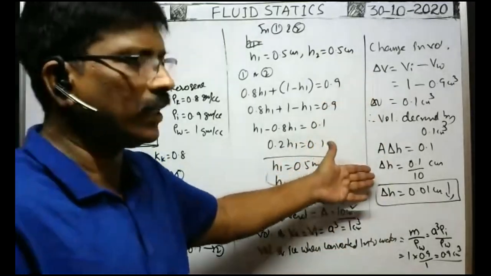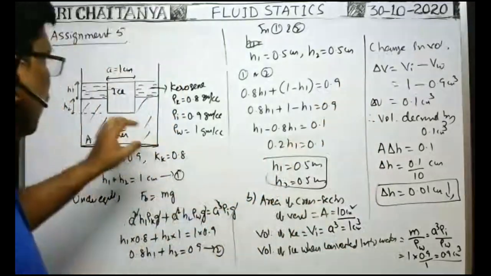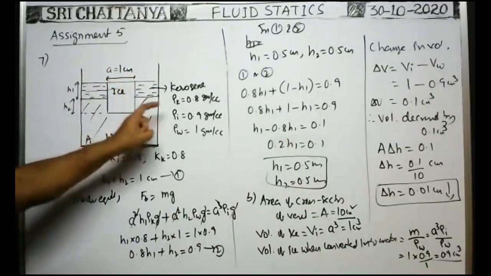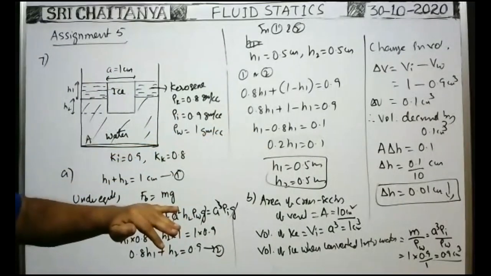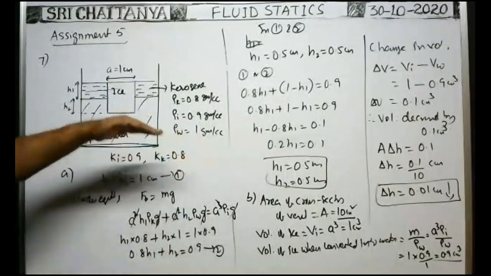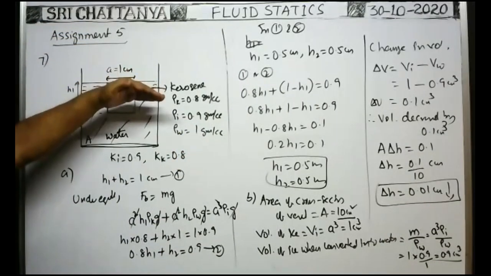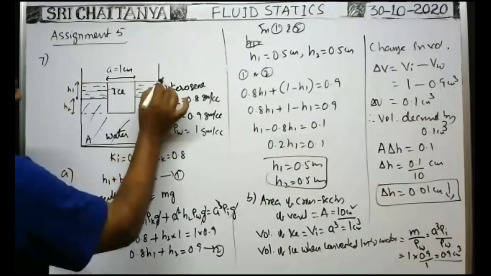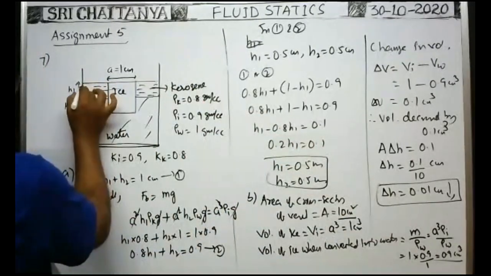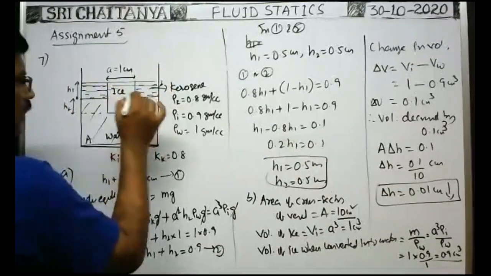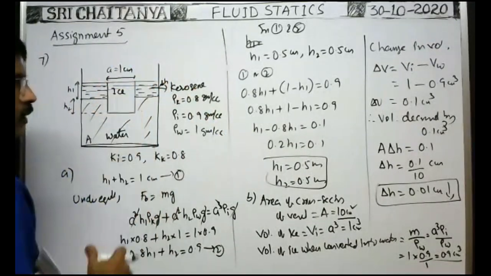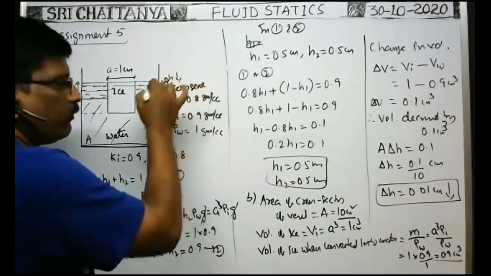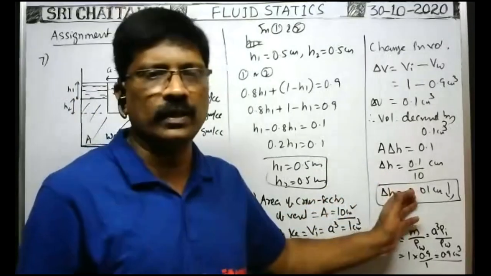That is the total change in volume. Even though this ice is converted into water and mixed with the water here, the total decrease in volume is what matters. Whatever the decrease in volume, that amount of liquid surface falls. Suppose the liquid level is initially here. As this is the decrease in volume, the kerosene level falls by this amount, that is equal to H. So delta H is the fall of the liquid column, which is equal to 0.01 centimeter.